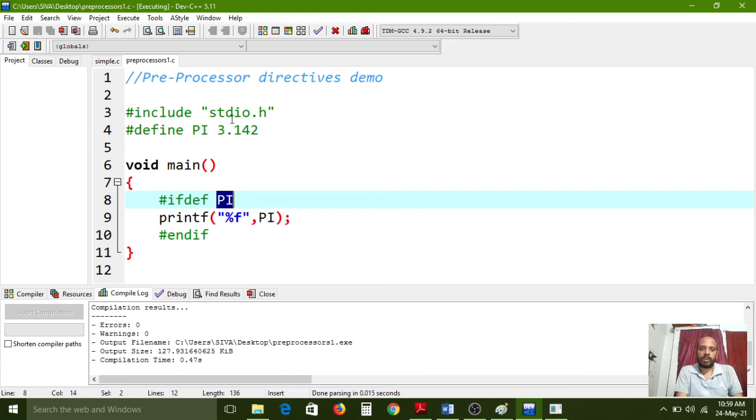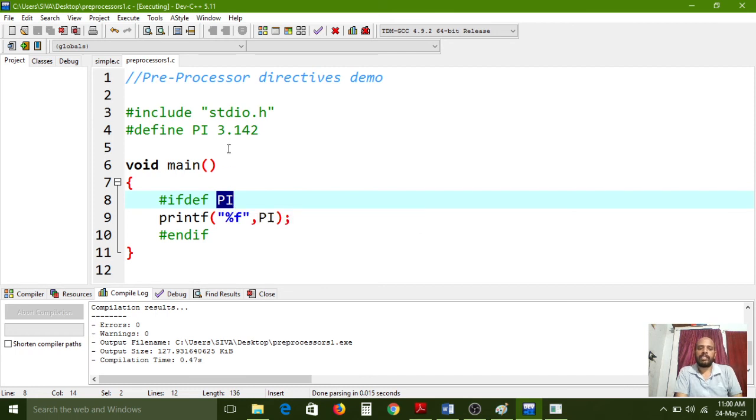If the pi value is not there in the existing macro, that means it is going to indicate false. So immediately the control will go out. The control will not enter in between these two preprocessing directives, because this is called one block here. So if you want to execute this block, compulsorily this pi value should be true. That means compulsorily this statement should be true.